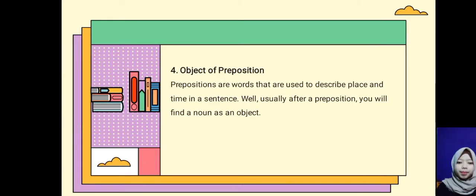4. Object of preposition. Prepositions are words that are used to describe place and time in a sentence. Well, usually after a preposition, you will find a noun as an object.